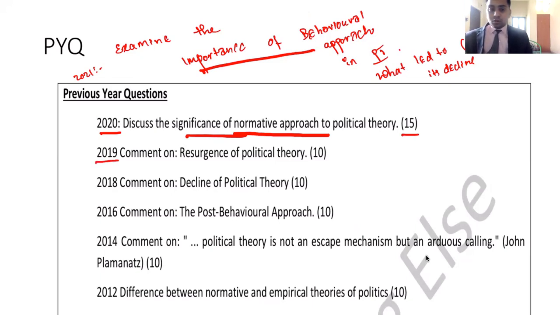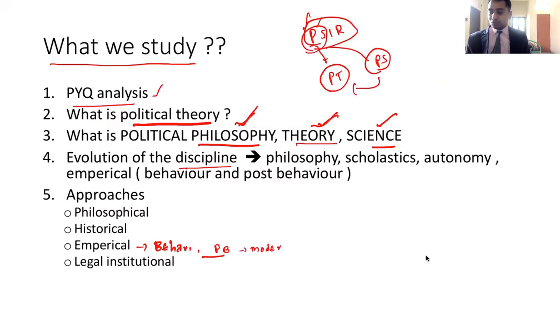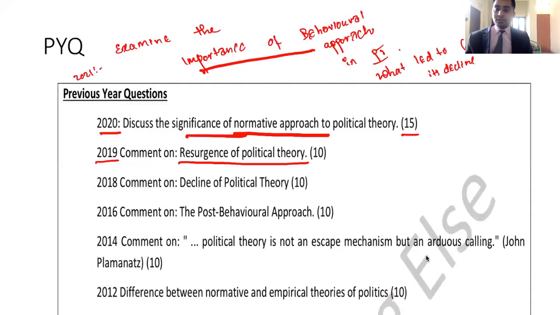2019, comment on resurgence of political theory, how political theory evolved. You should know how the subject has resurged. Resurged means at some point it has reached the bottom and then it surged, right? That is called resurgence. That you'll understand over the evolutional history of political science as such.